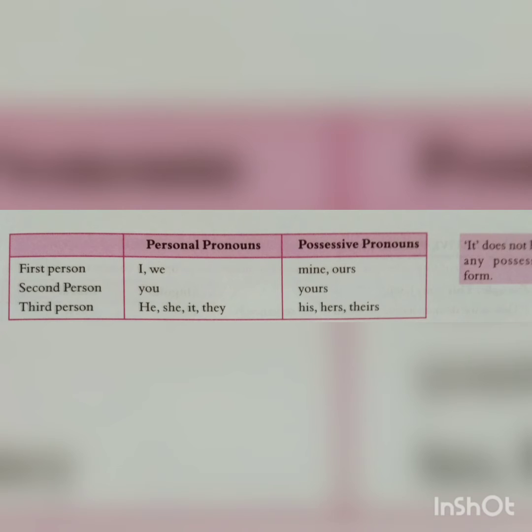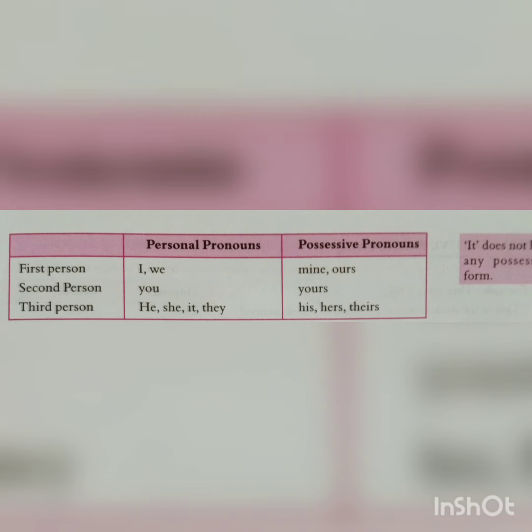Now, let us discuss about possessive pronoun in case of first person, second person and third person. First person, I, we, as a possessive pronoun, mine, ours. Second person, you, possessive pronoun, yours. Third person, he, she, it, they, possessive pronouns, his, hers, theirs. It does not have any possessive form.